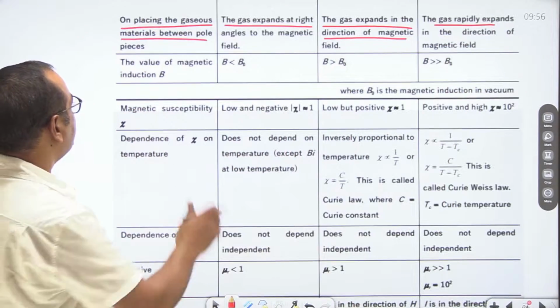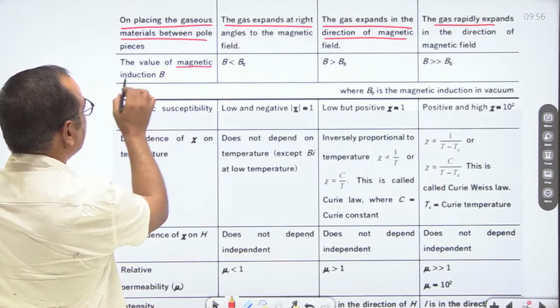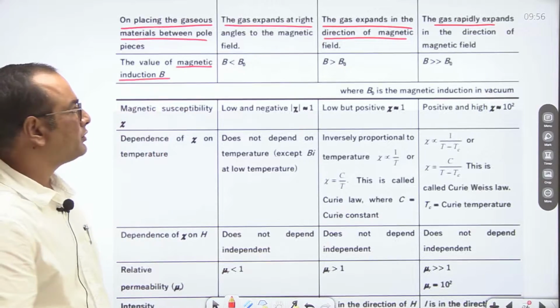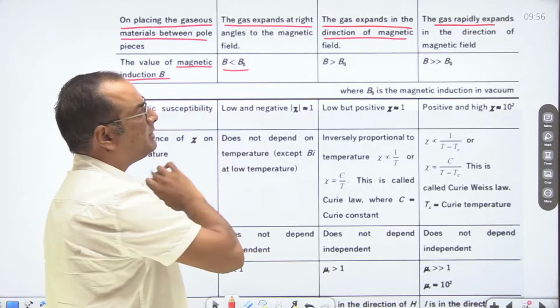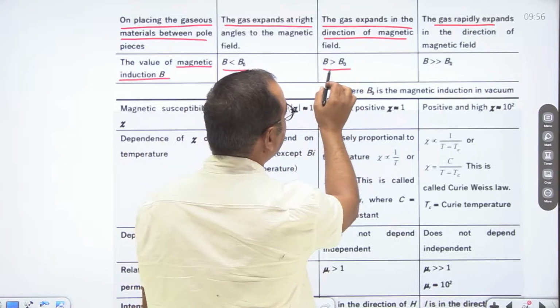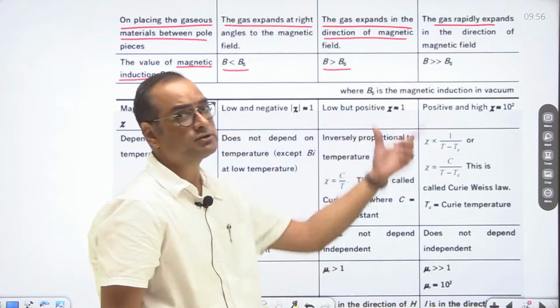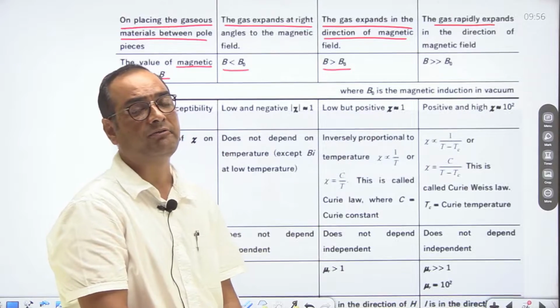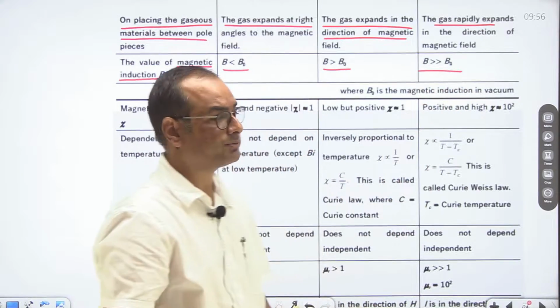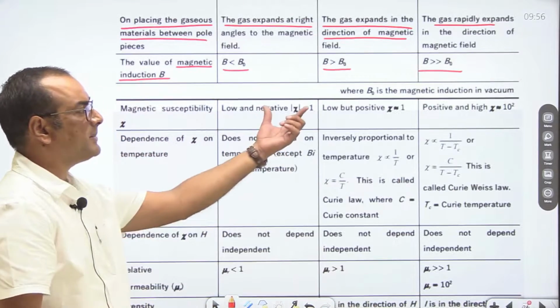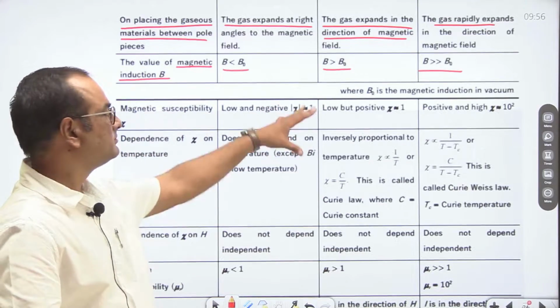Similarly, if we talk about magnetic induction, in case of diamagnetic, magnetic induction is less than B naught. Here it is greater than B naught, while in case of ferromagnetic substances, the magnetic field is larger. It means it is much greater than B naught. B naught is the magnetic induction in vacuum.